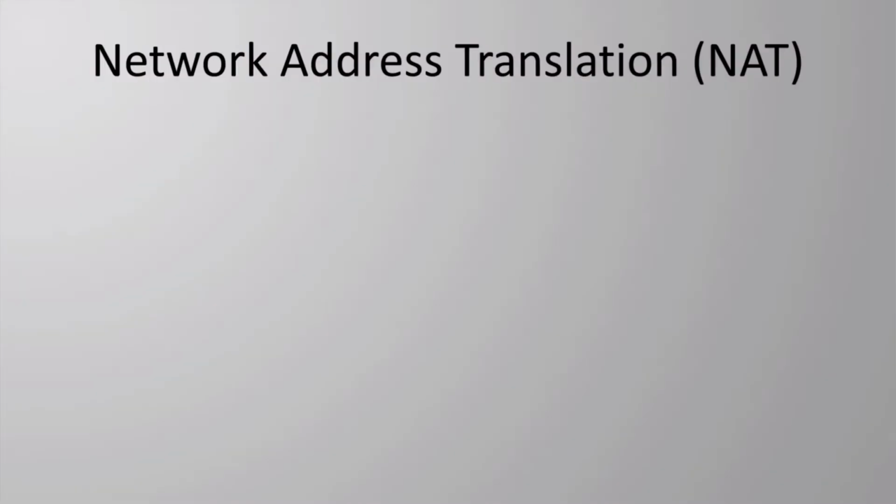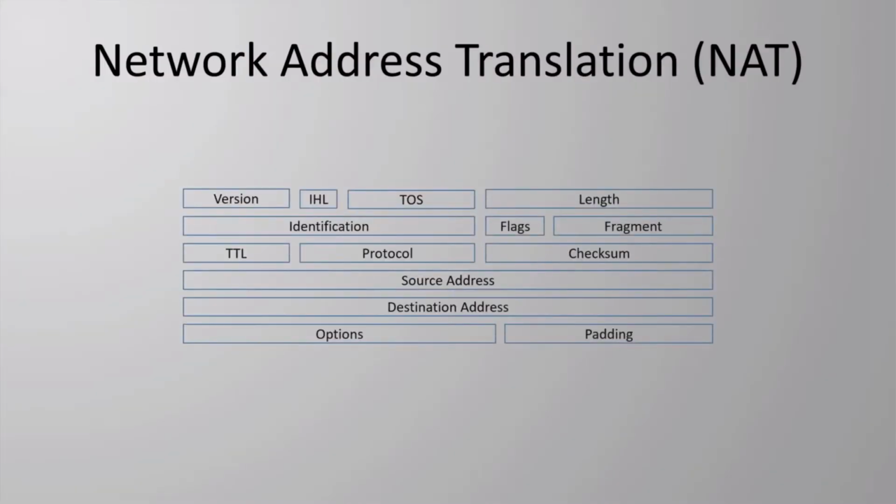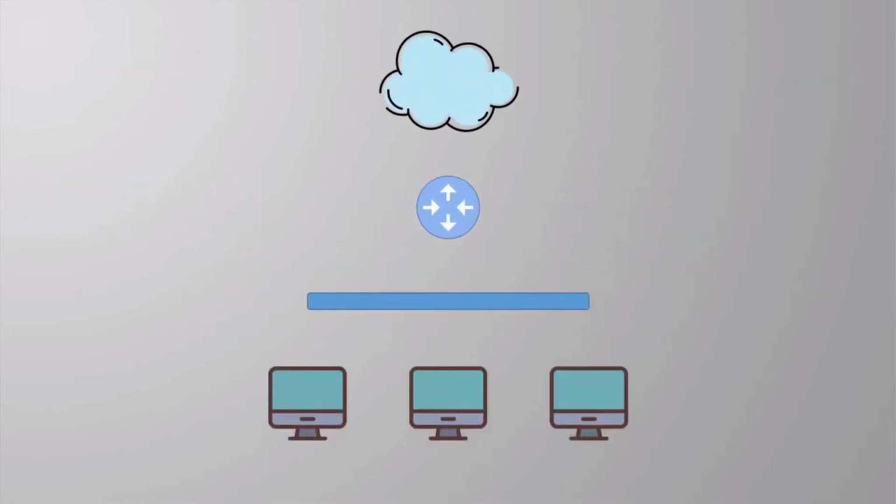Think of the header on a packet. This contains the source IP address that the packet was sent from, as well as the destination IP address that the packet is being sent to. NAT is the technology that can take an IP address in a packet's header and replace it with a different IP address. The most common use for NAT, as mentioned at the beginning of this video, is to translate between public and private IP addresses. This is part of a strategy to save public IP addresses across the globe.